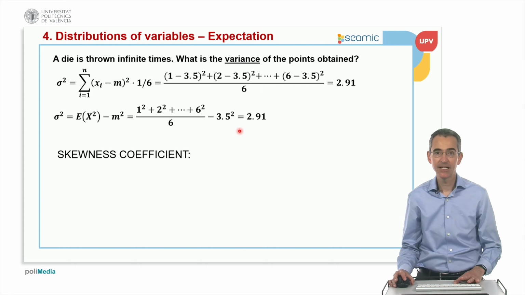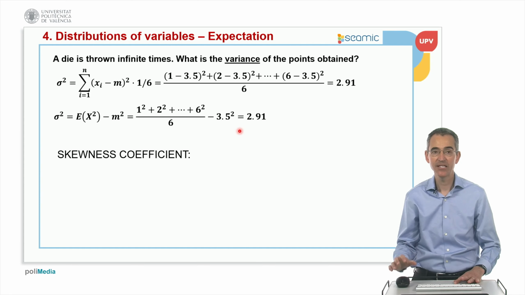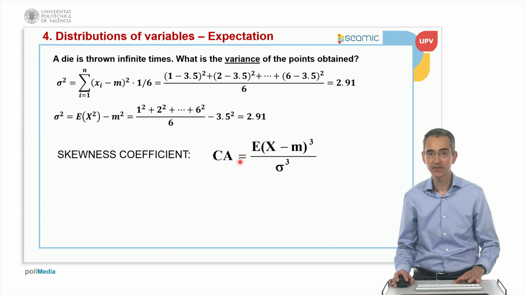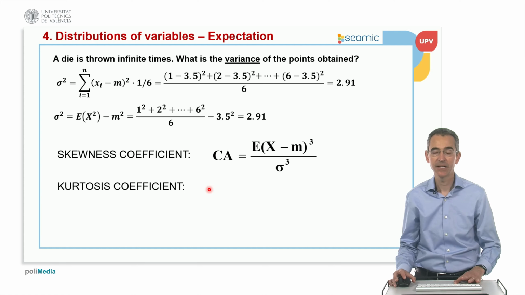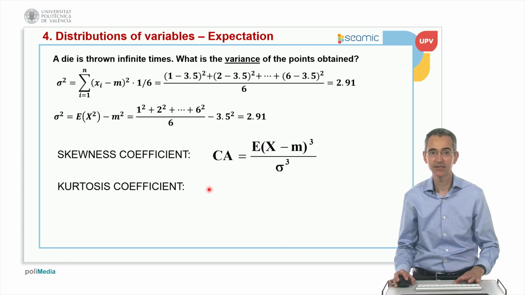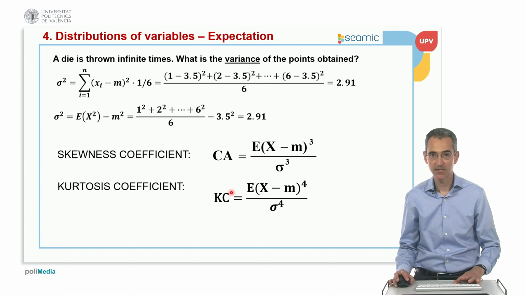Now, also based on the expectation, we can compute the skewness coefficient, in the case that we have an infinite number of times, like this example of throwing a die. What is the skewness coefficient? The coefficient of asymmetry is the expectation of x minus the average to the power of 3, divided by the standard deviation to the power of 3. Also based on the expectation we can compute the kurtosis coefficient, which is this. Instead of 3, in the formula we have a 4.